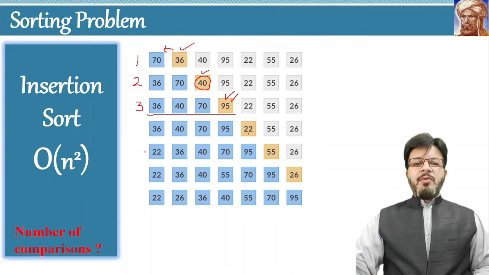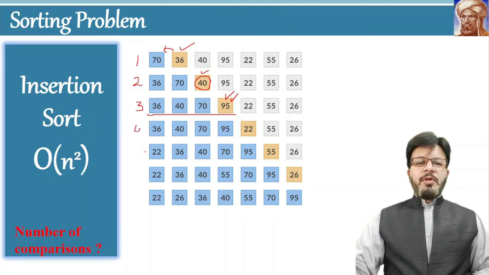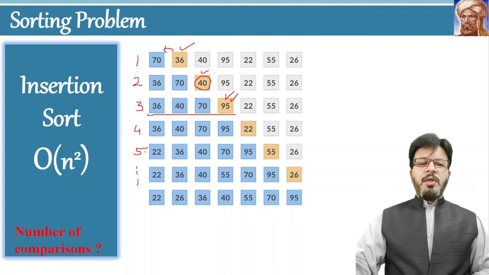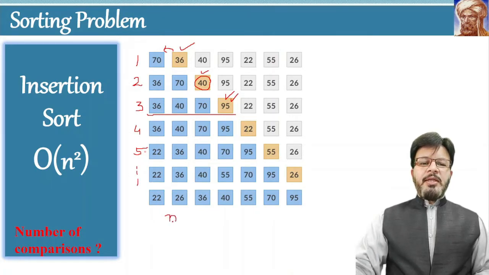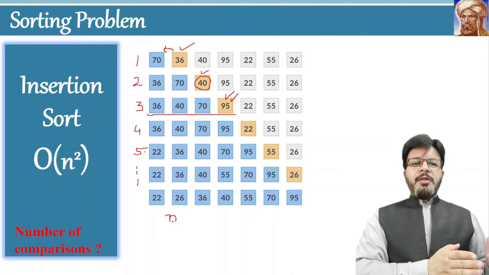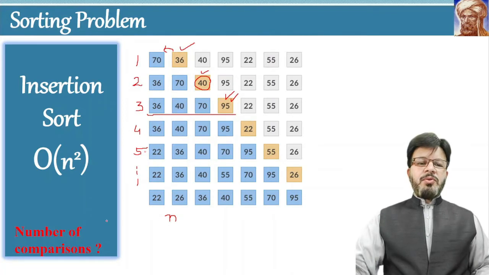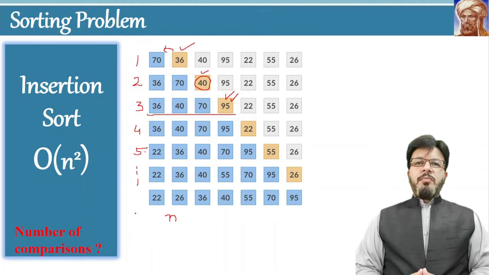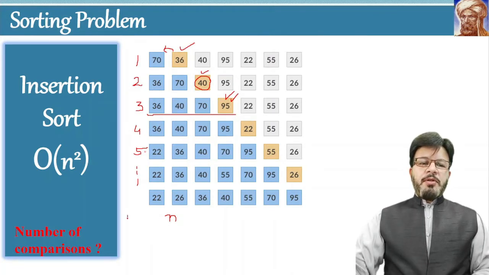Next, we have to compare with 4 elements, and on the next iteration with 5 elements, and so on. This procedure will continue, and if the size of the array is n, when the nth element is selected, there will be n minus 1 elements on the left side of this number. Therefore, n minus 1 maximum comparisons will be required.